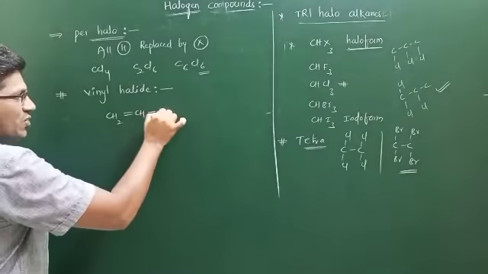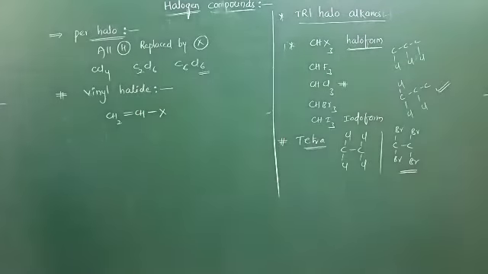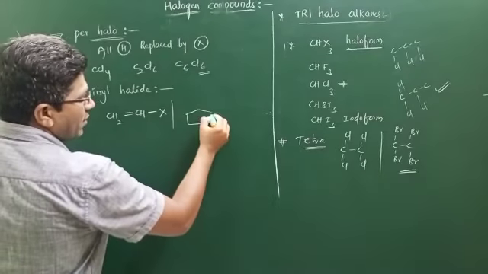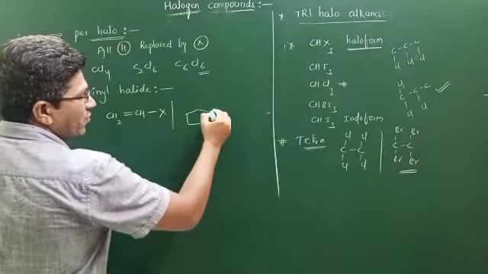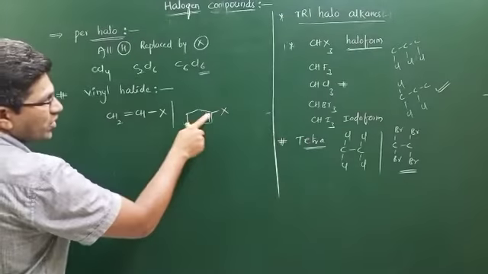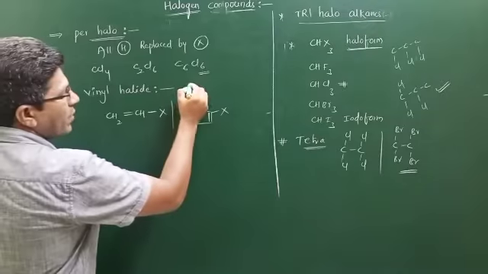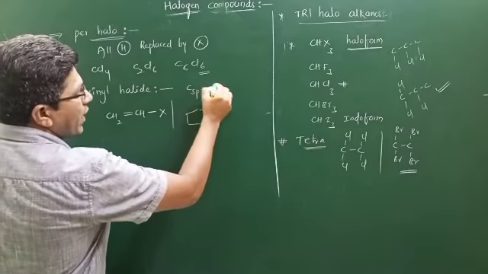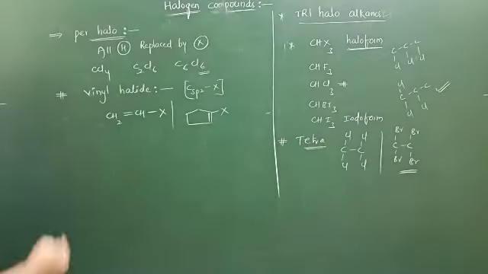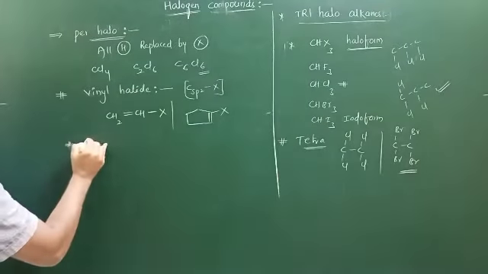When this vinyl is attached to a halogen, it is known as a vinyl halide. See here, this is also a vinyl group. So in vinyl halides, the halogen is bonded to a double bonded carbon. A double bond means an sp2 hybridized carbon atom. Go to the next one.